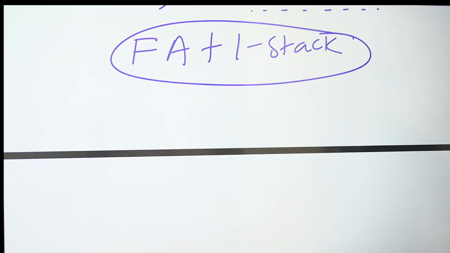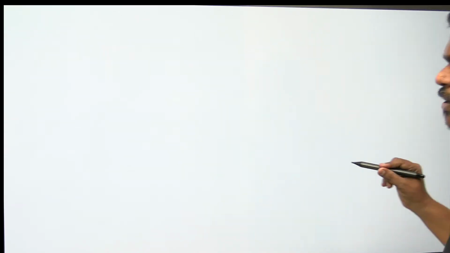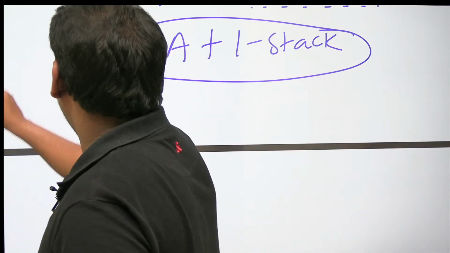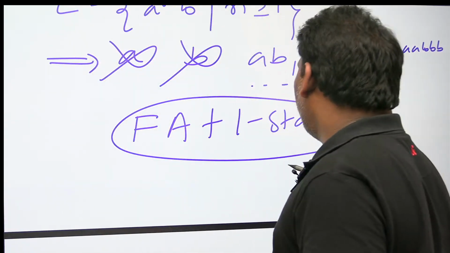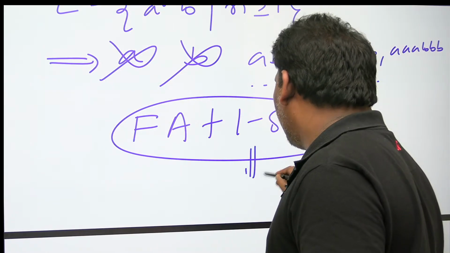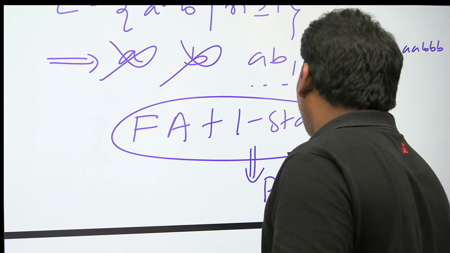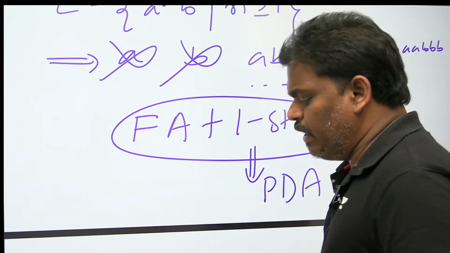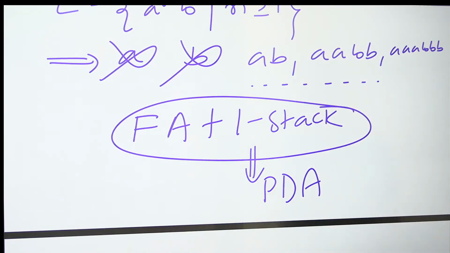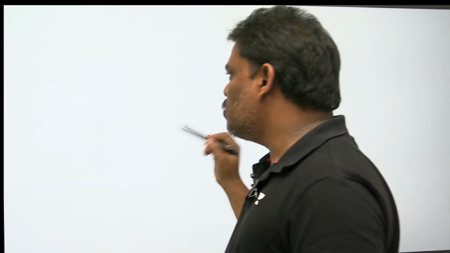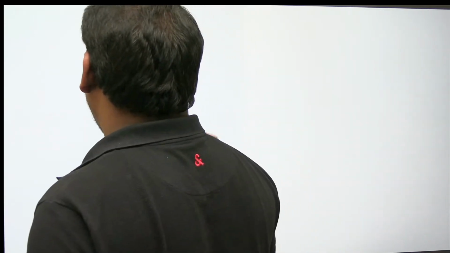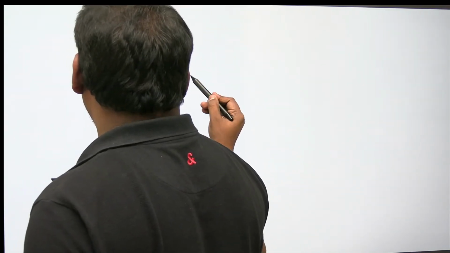So I will try to do a PDA for this, roughly. Some people are asking, sir, finite automata plus one stack is required, then what is the name of this diagram? That is called PDA. Finite automata plus one stack is known as PDA. Instead of saying that long phrase every time, we can say PDA. Finite automata is there, stack also, and both combined are called PDA.